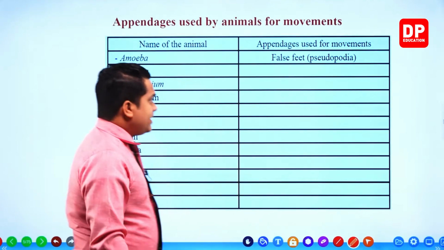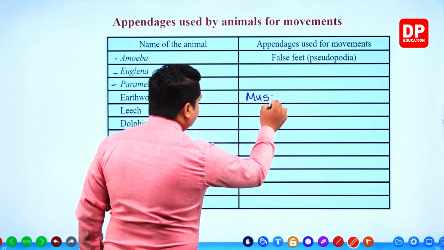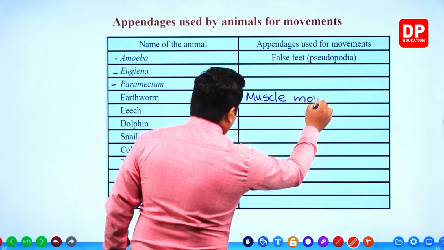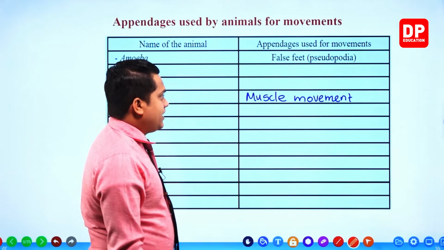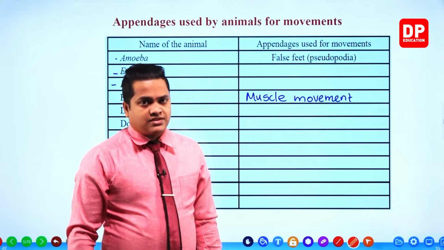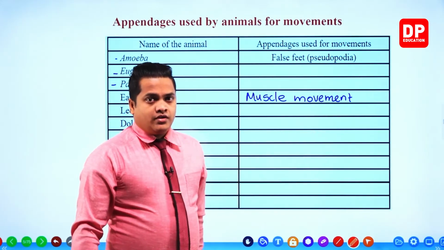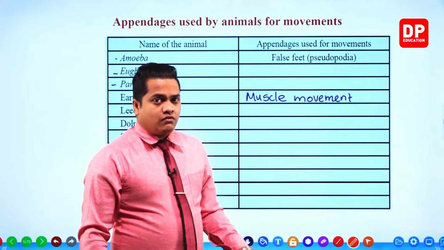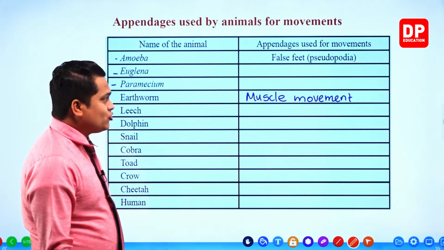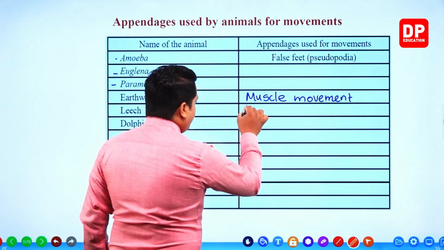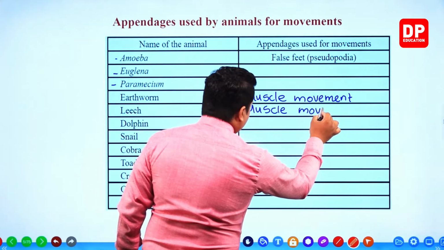So we can simply write down the appendages: muscle movement. By the movement in the muscles, they try to locomote from one place to another, right? If you take the leech, it is also the same, my dear children. I told you that they do not have appendages, just muscle movement.